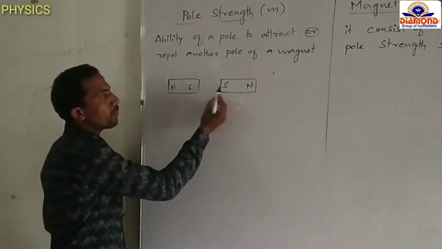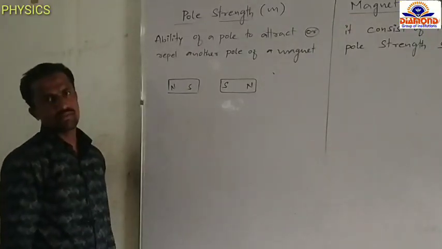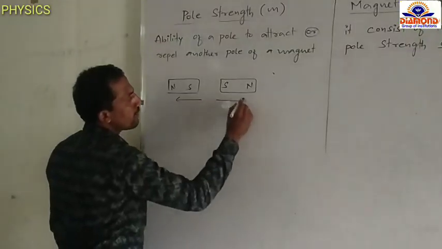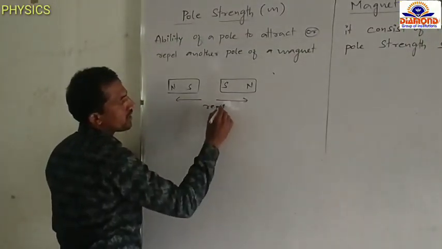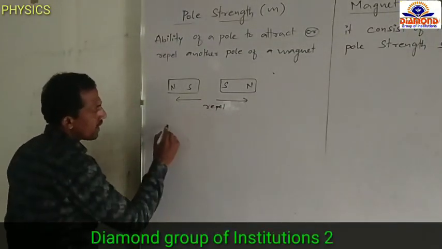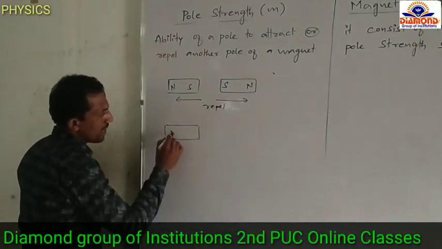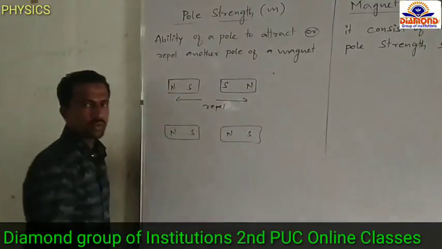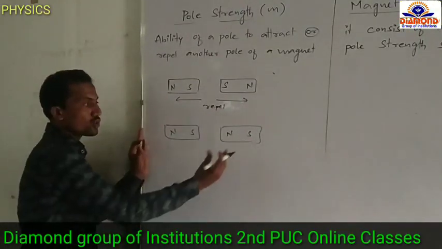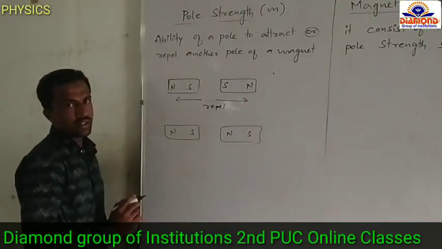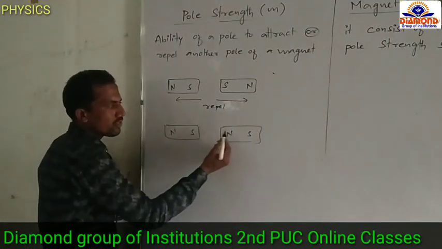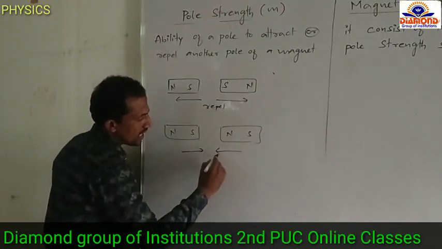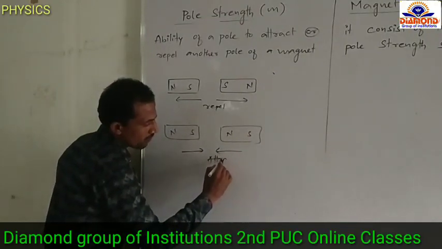the same poles repel each other. When the two magnets are brought closer, it means they are repelled. Again, if we take two magnets, north pole, south pole and north pole, south pole, when these two magnets are brought closer, one pole is south, another pole is north, opposite poles, which means they attract each other.